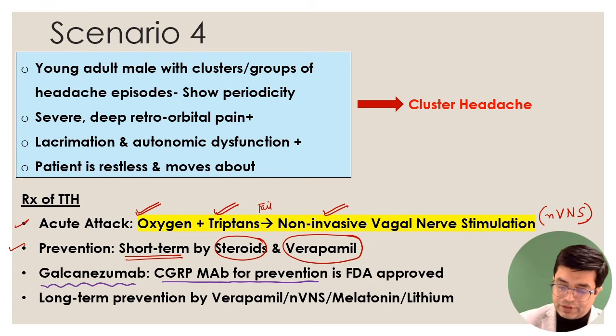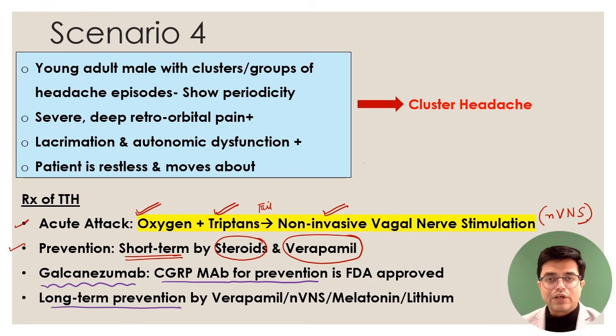And for long-term prevention, obviously steroids cannot be given long-term. So you can consider either verapamil, non-invasive vagal nerve stimulation, or melatonin, and lithium has also been tried, particularly if there are coexisting psychotic symptoms in the patient, right? So this is the fourth variety of headache, that is called cluster headache.